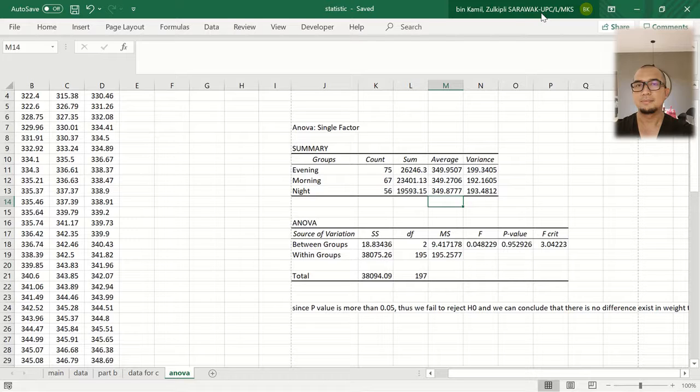So from our hypothesis, H0 is that we assume there is no significant difference in weight distribution between different shifts. Alternatively, for H1, there is a significant difference in tablet weight between the shifts.